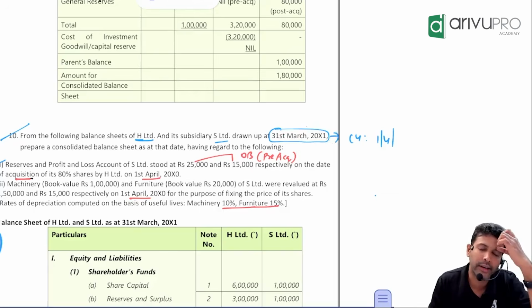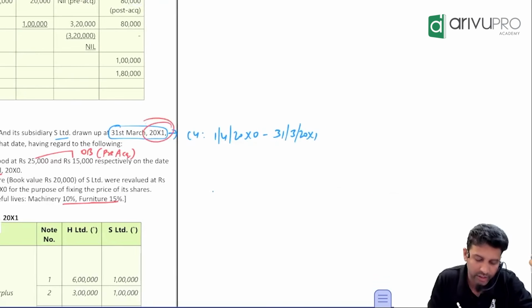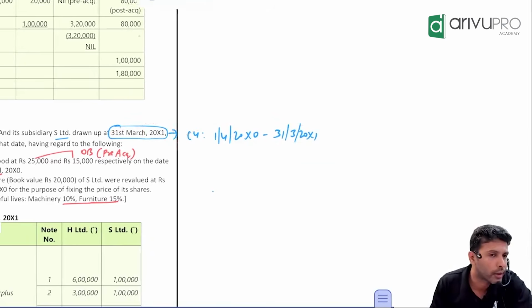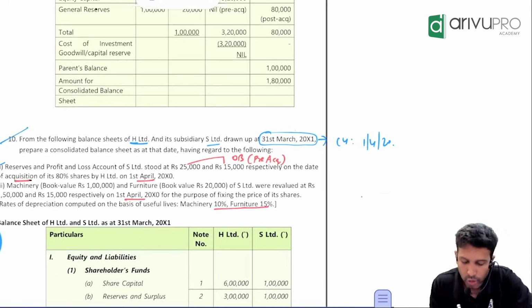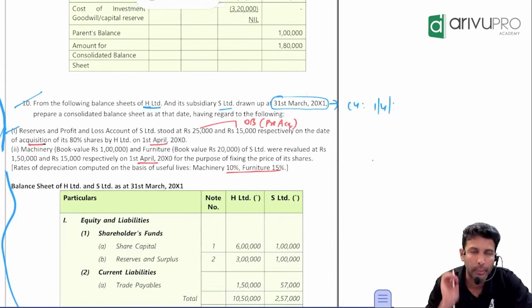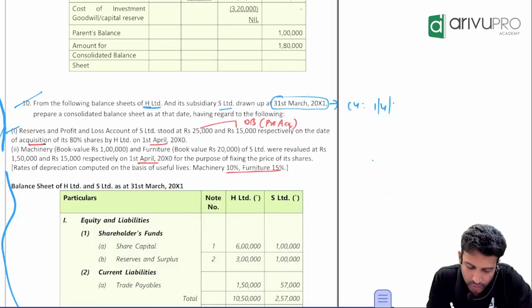So what is the whole of the current year? If it is ending on X1, it will start from X0. So this is our current year. Moving on. You just need to prepare the consolidated balance sheet on the same day, but you'll have to consider a few pieces of information one by one. Read this.